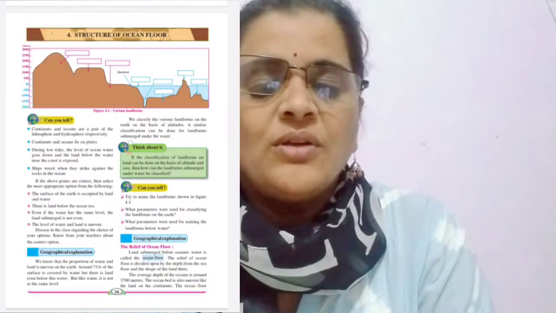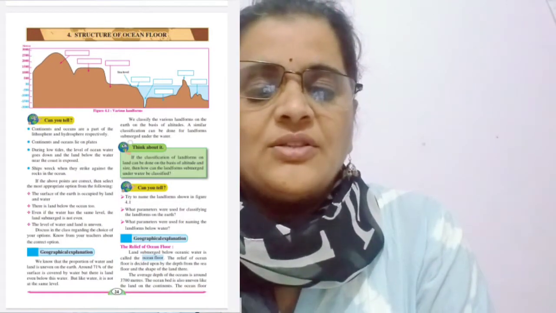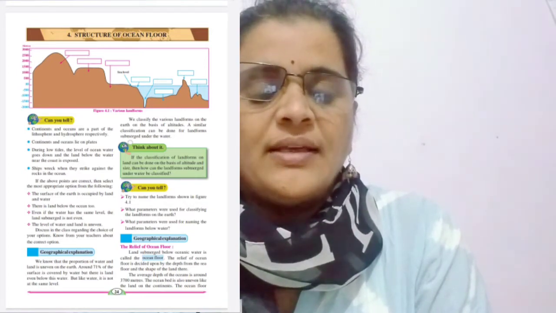Water has the same level, but submerged land is not even. Oceanic water level is the same, but the land which is under this water is not the same, not even, and not plain. Up and down. That land is up and down. The level of water is even, but the land which is below the water is not even. So let's start the geographical explanation.